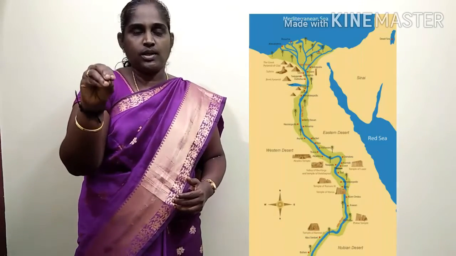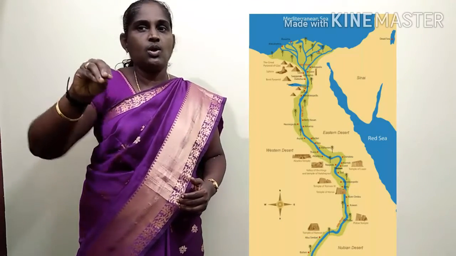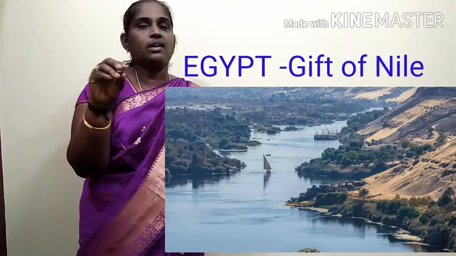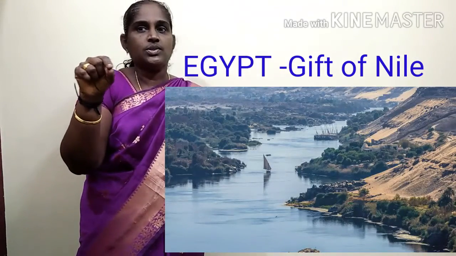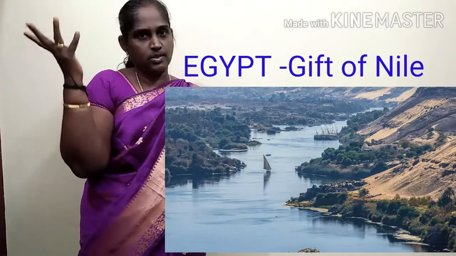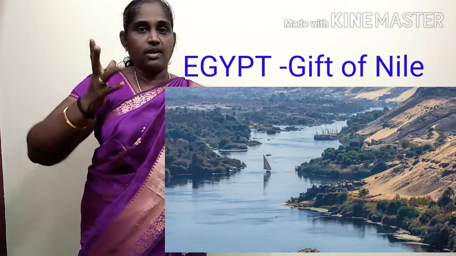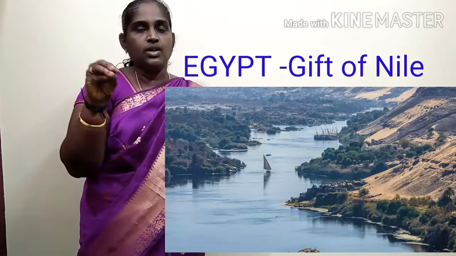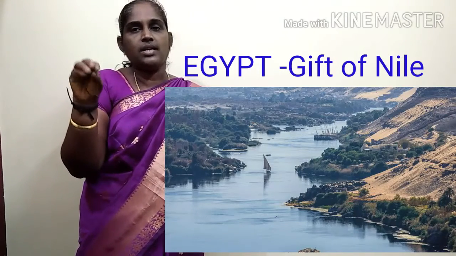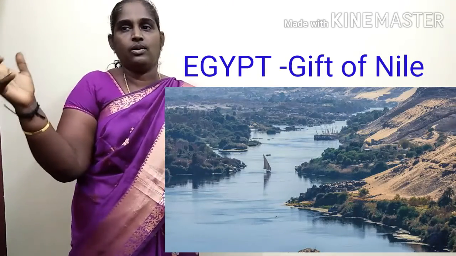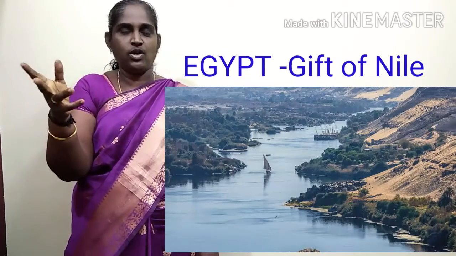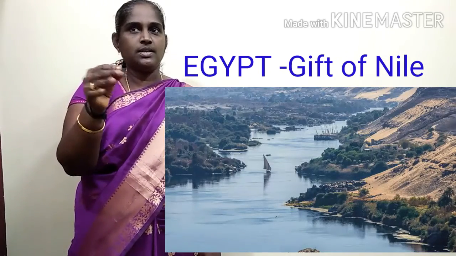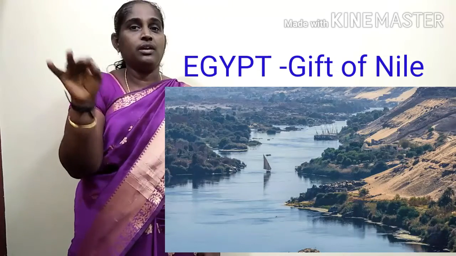So, Herodotus, father of history, said that Egypt is the gift of the Nile. The river Nile also serves as a means of transport. The Nile Valley is very rich and fertile because the river deposits fresh alluvium every year.